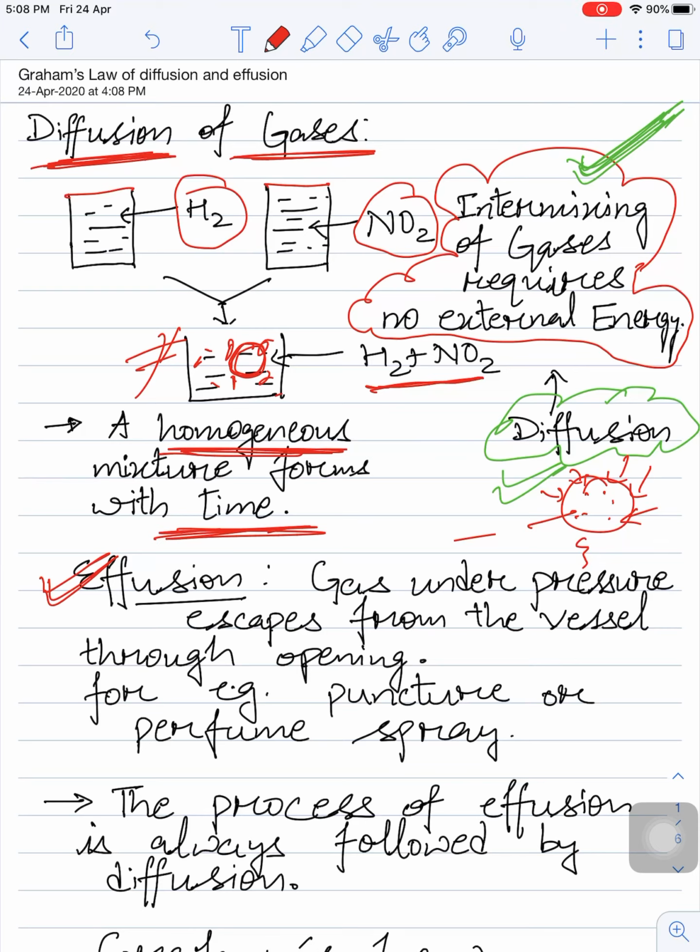For example, a tire is being punctured. If the tire is punctured, the gas comes out from the tire very fast. Or let us say a perfume spray: whenever you press the top button, the spray comes out very fast, isn't it?